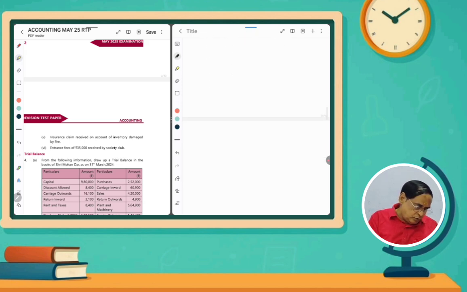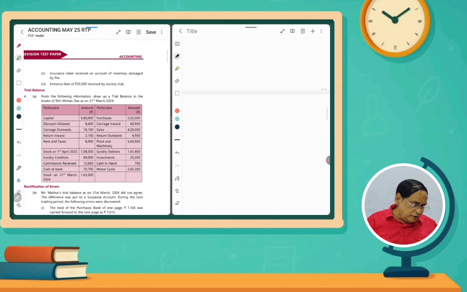Okay, next one is, from the following information, draw the trial balance of the books. Actually it is not a trial balance, summary of transaction is given. You have to classify which side, the debit side and then credit side, and then total it. If it is tallied, that is a trial balance. So capital, we know the capital means it is a liability, it will be credit. Discount allowed, debit. Carriage outwards, debit. Return inwards, debit. Rent and taxes, debit.